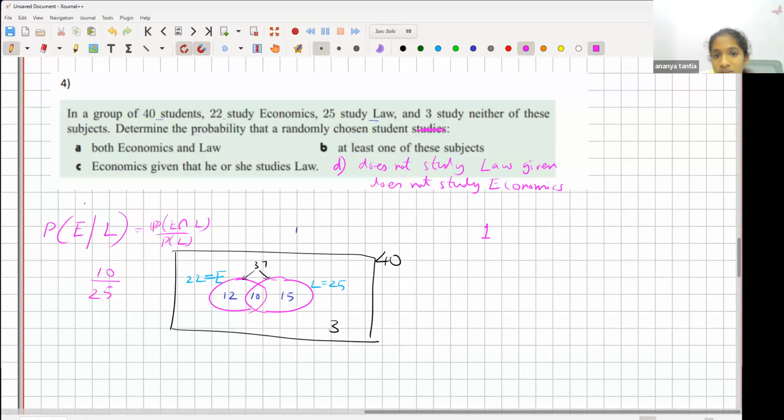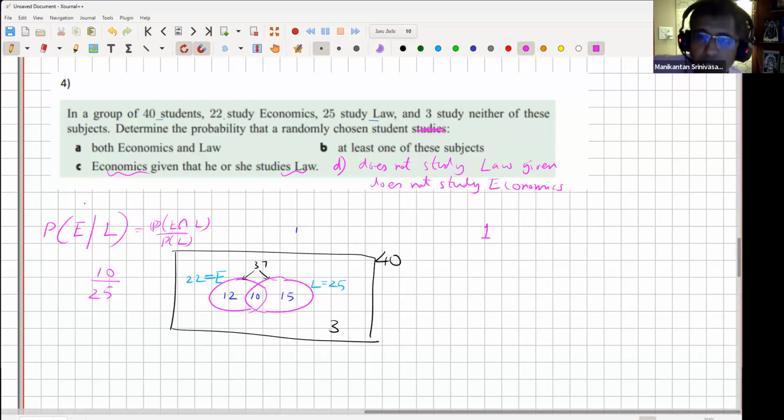Will it be 1 minus 10 upon 25? The 10 upon 25 was the previous, where it's economics given law. Now I'm saying it's not studying law given not studying economics.